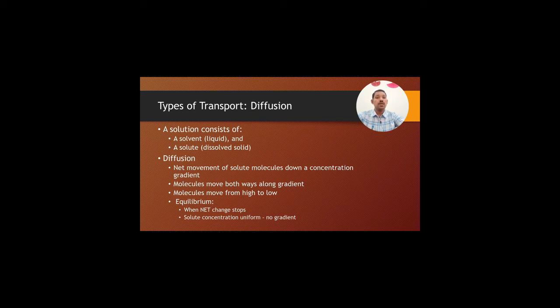Diffusion is the net movement of solute molecules down a concentration gradient from one side to the other side. If the outside of the cell has more concentration of solute, it will automatically transfer inside the cell by the process of diffusion. Molecules move both ways along the gradient. Molecules move from high to low concentration, and when equilibrium is reached, when the concentration of that particular solute is equal outside and inside the cell, the diffusion process will stop.